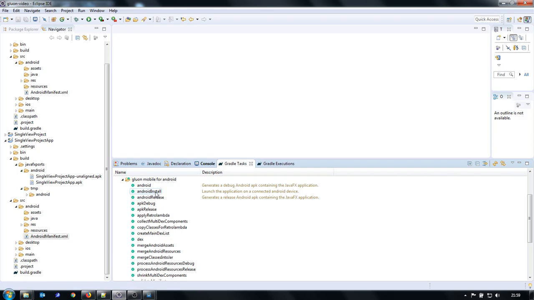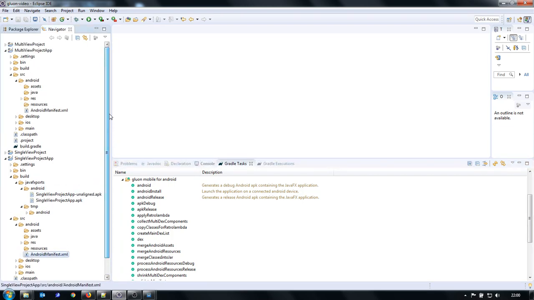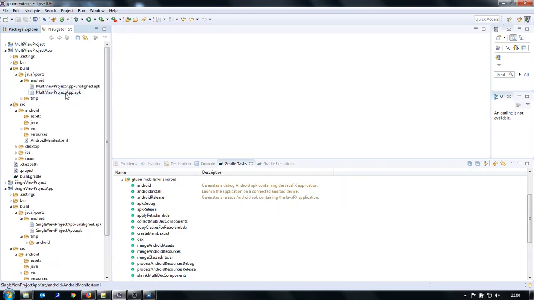When you run it, it takes about 2 minutes to install. So I already installed it before, so that we can save time. The build creates an APK in this directory, build/javafxports/android, and for the other application in a similar way also, and installs them on the mobile.